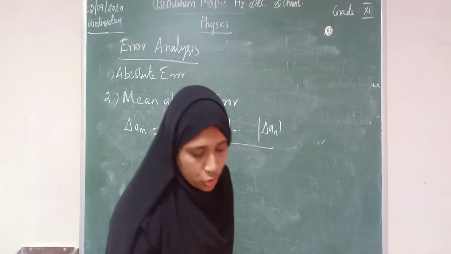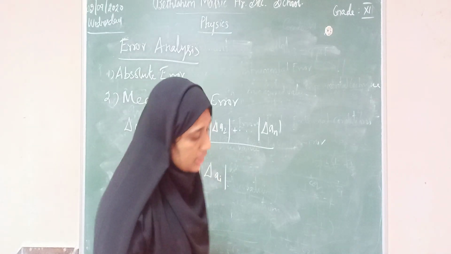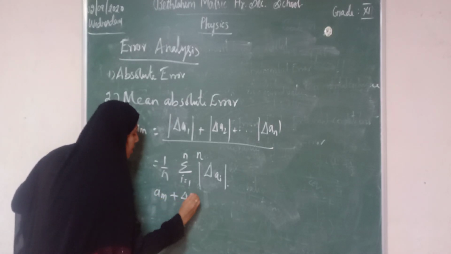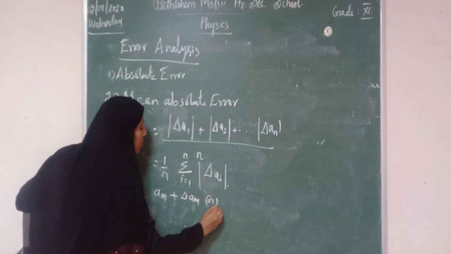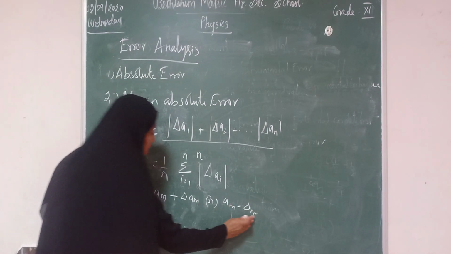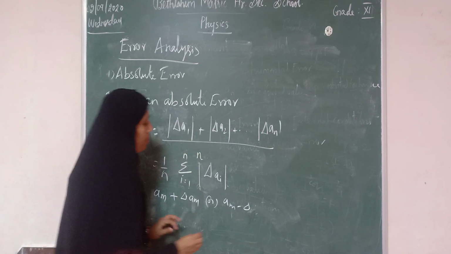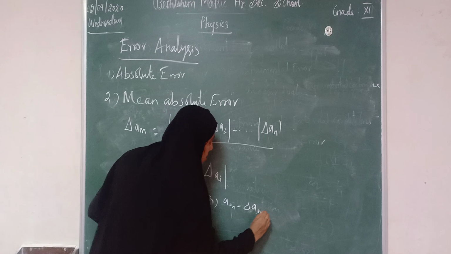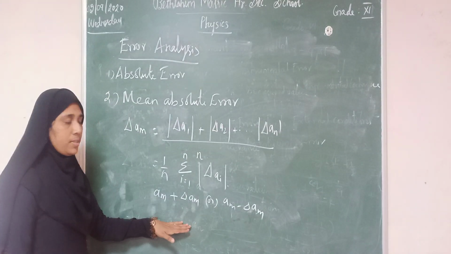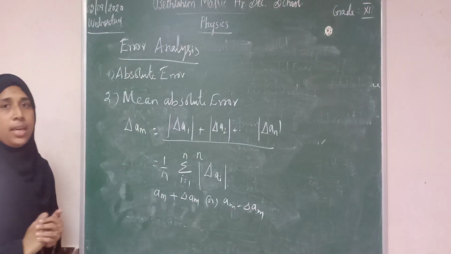If AM is the true value and delta AM is the mean absolute error, the magnitude of the quantity lies between AM plus delta AM or AM minus delta AM. This is the range in which the quantity lies, either in the plus or in the minus. So this is about mean absolute error.